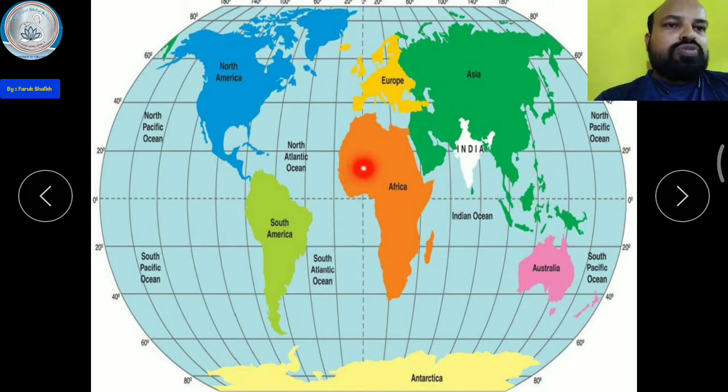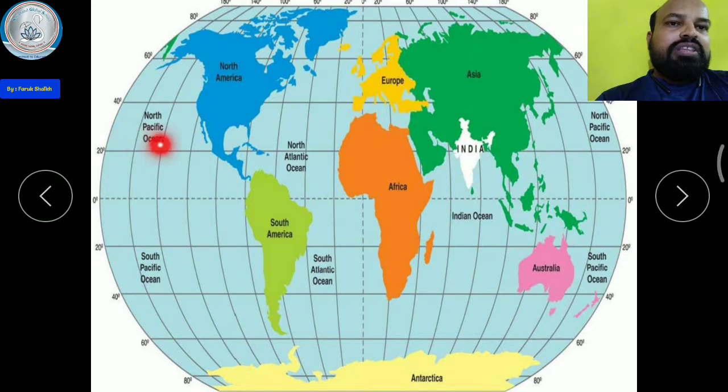Okay, and as you move northward from the equator, this is the line you can see, it is called the Tropic of Cancer. If you move southward, you will get the Tropic of Capricorn. Then the North Pole, the South Pole, the Arctic Circle here, and this is the Antarctic Circle. Okay, so this is the location.